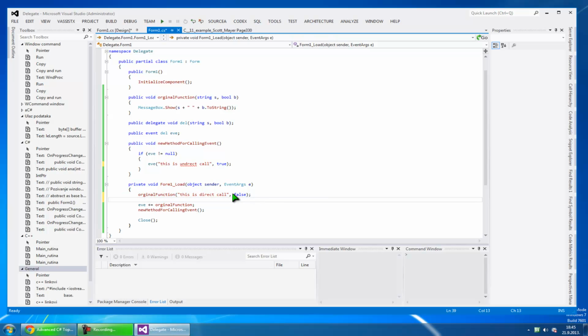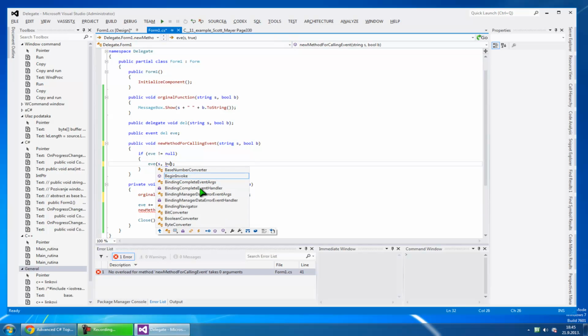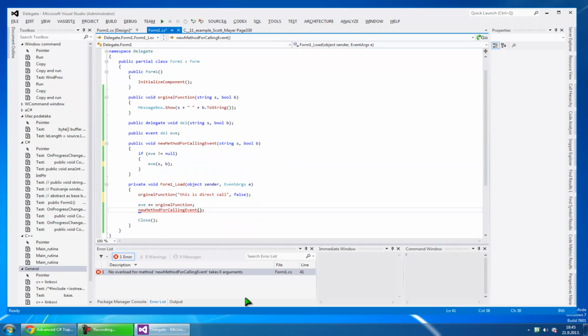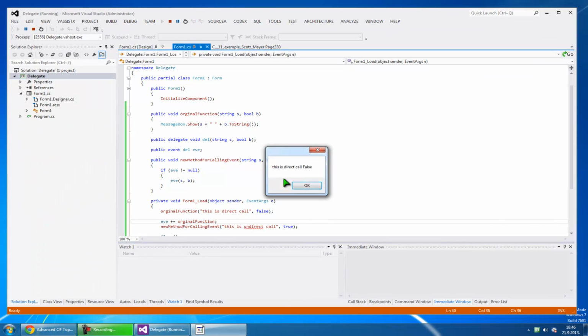But a better thing is to put in the prototype, put here s and call, and let's say here s and true, and b, and here say this is an indirect call, and let's say true. This is a direct call, this is an indirect call.